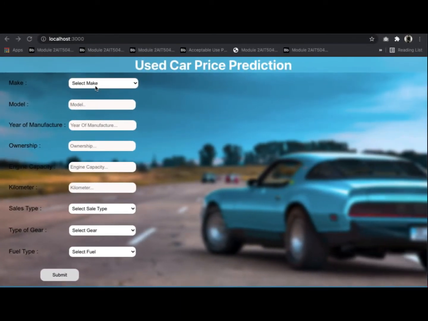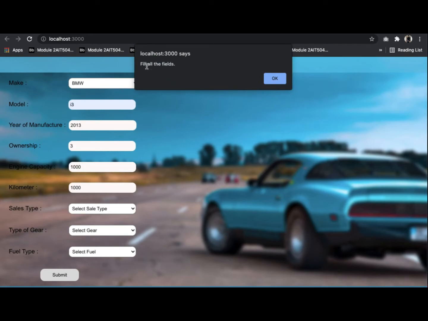In our application, we cannot leave these text fields as null values. For example, if I select BMW and click the submit button, it will pop up an error message: Please fill out this field. Here, each and every text field is validated. For example, if I haven't selected any sales type or gear type or fuel type and I click the submit button, it will return an error message: fill all the fields.